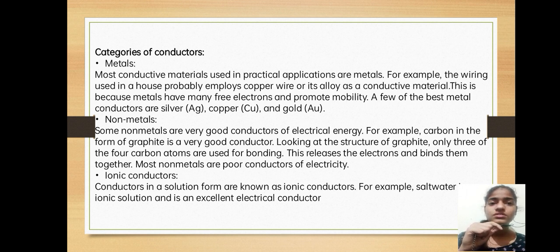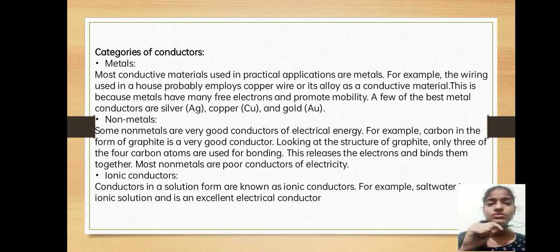This is because metals have many free electrons and promote mobility. So they have more free electrons, and they can be moved. A few of the best metal conductors are silver, copper, and gold.